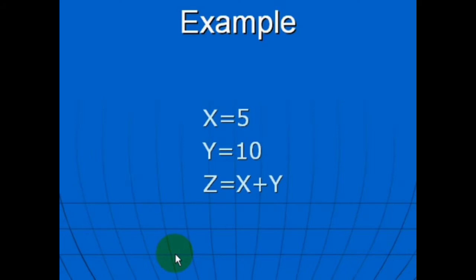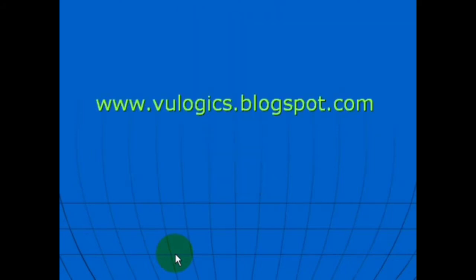In this example, x, y and z are variables. x is equal to 5 means the value 5 is assigned to the variable named x. y is equal to 10 means the value 10 is assigned to the variable named y, and z is equal to x plus y means the values of x and y are added together and the result is assigned or stored in the variable z.